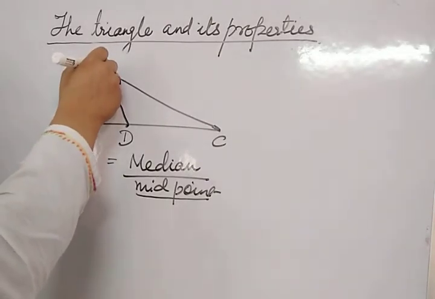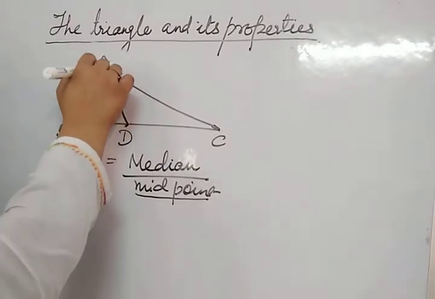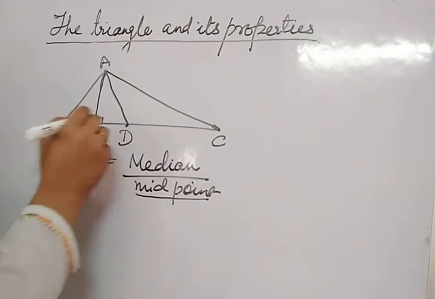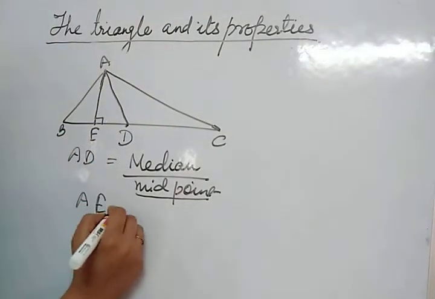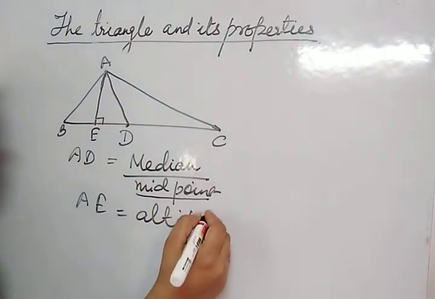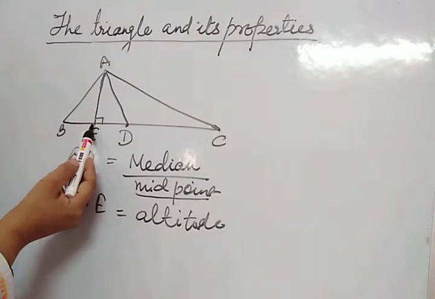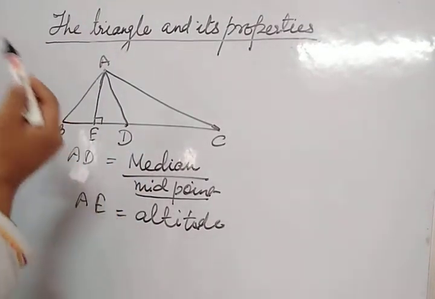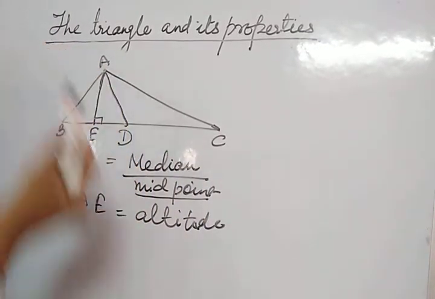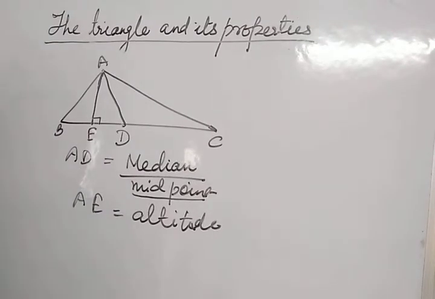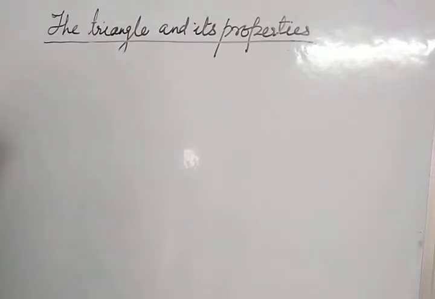And the line which is perpendicular, that is called altitude. So the perpendicular drawn from a vertex to its opposite side is called altitude, and the line segment which joins the midpoint of a side to its opposite vertex is called median. Okay, have you understood what is median and altitude? On this basis you can do the first question of exercise 6.1.